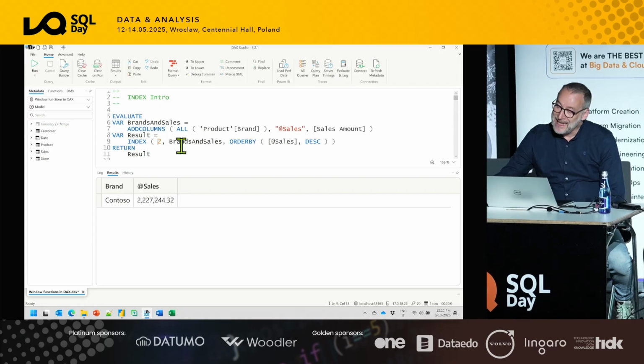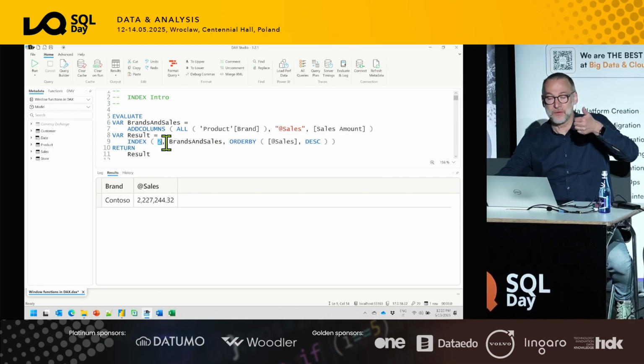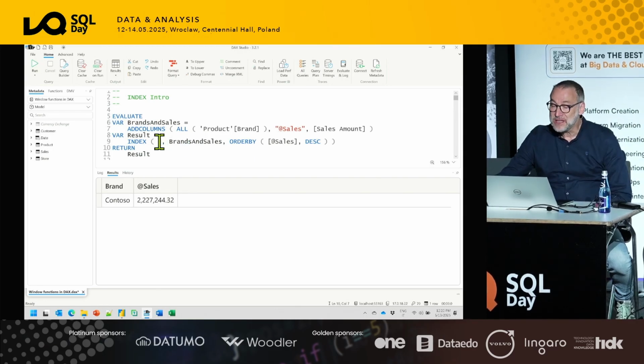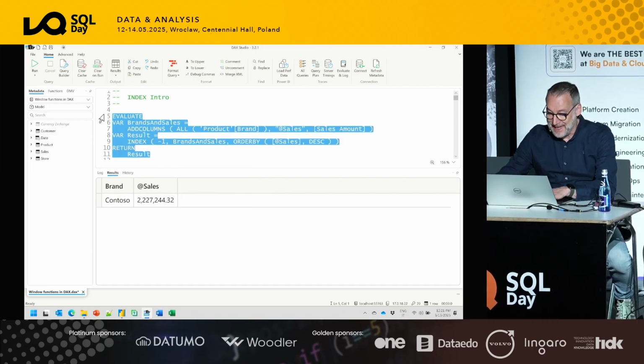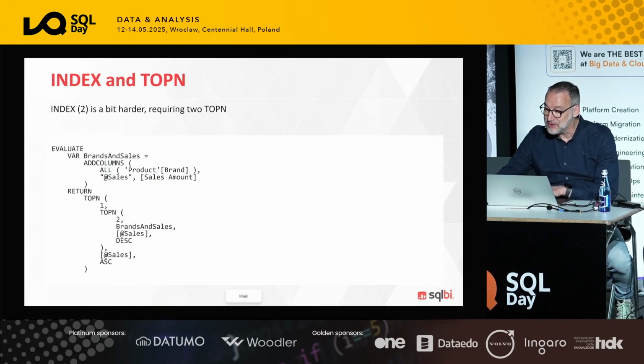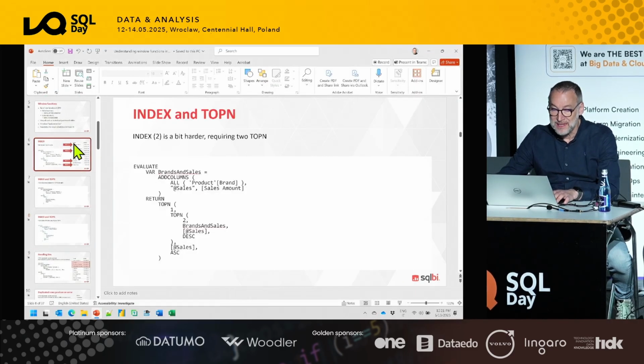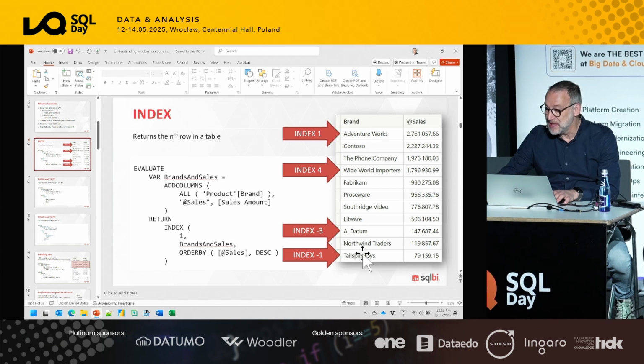INDEX, as any other window function, uses an order that starts from 1. It doesn't start from 0. So 1, 2, 3, 4 if you sort ascending. If you use negative numbers, you start from the bottom. So if you use minus 1 descending, you obtain the last element. Tailspin Toys is the last element. Do I have the table here in the slides? Tailspin Toys, you see, is the last element, the smallest one. And if you use INDEX minus 1, you obtain that value.